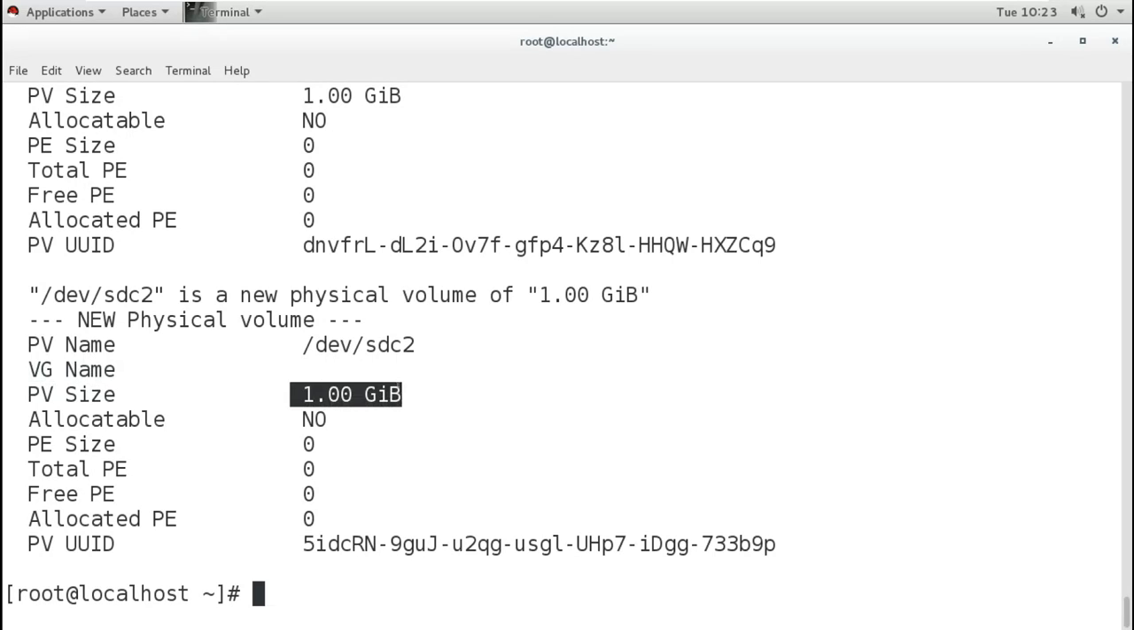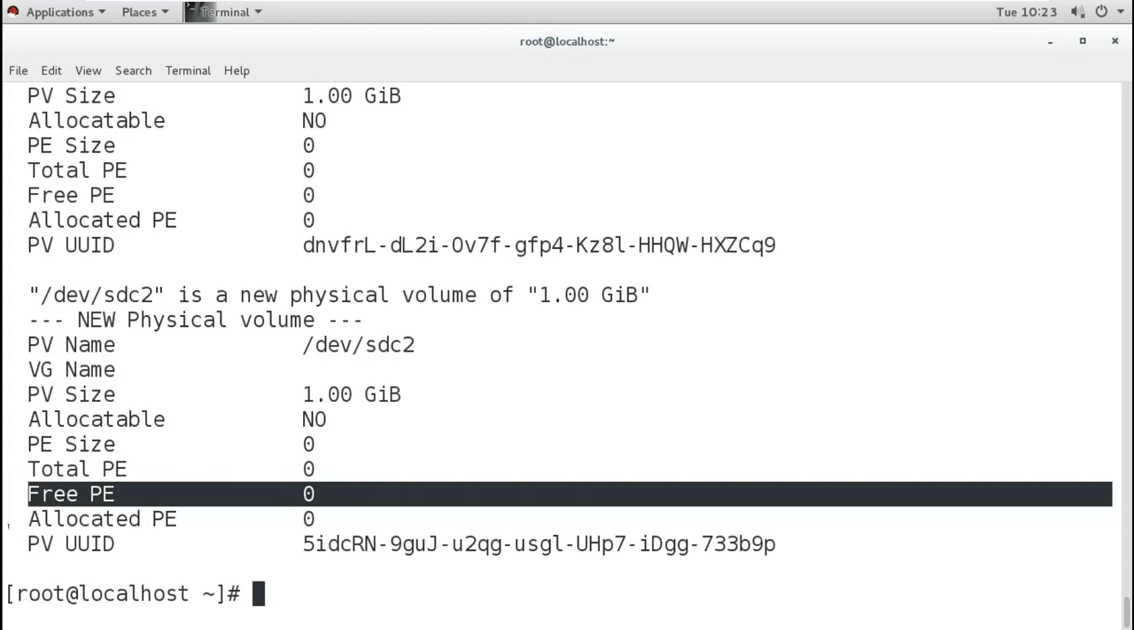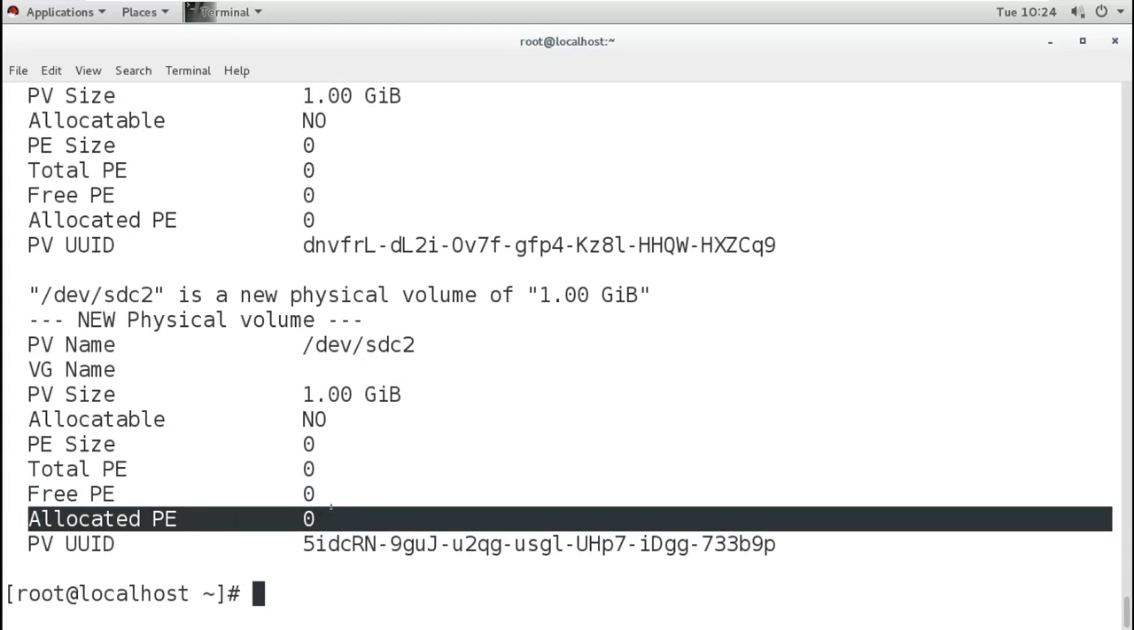By default it will be 4 MB, and it will decide how many PEs we assign from this 1 GB. For example, if suppose my PE size is 100 MB, so from 1 GB, how many 100 MBs will I have? 10. So if one PE size is 100 MB, in 1 GB I will get 10 PEs. And after it decides the total PEs, then it will decide how many free PEs are there and how many PEs we have assigned to any LV.